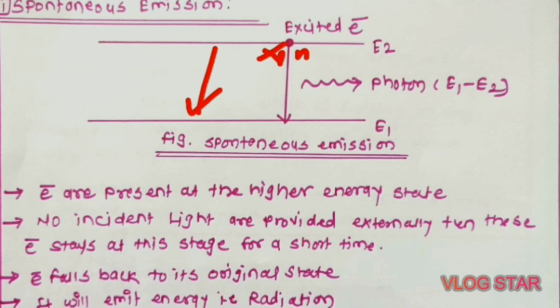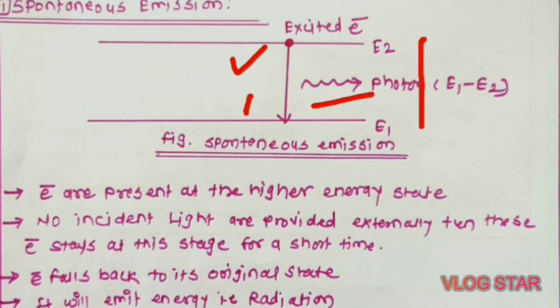Consider one electron which is present at the higher energy level. When this electron falls back to the lower energy level, it will emit the energy which was absorbed by it during the absorption process. So it gives out radiation, and the energy emitted during this transition of the electron from E2 to E1 is simply the energy difference between these two energy levels, that means E2 minus E1.